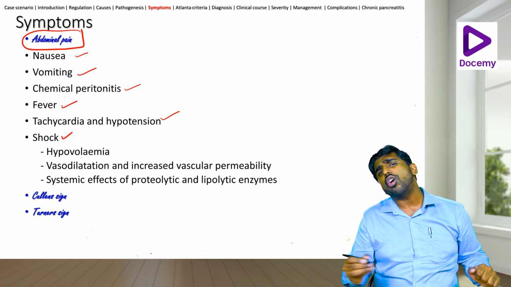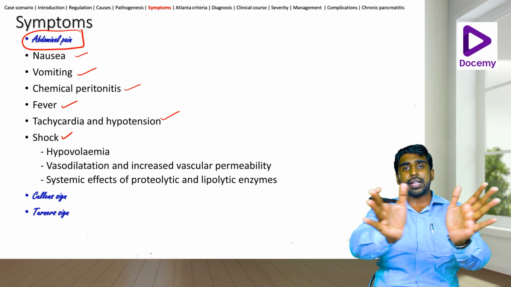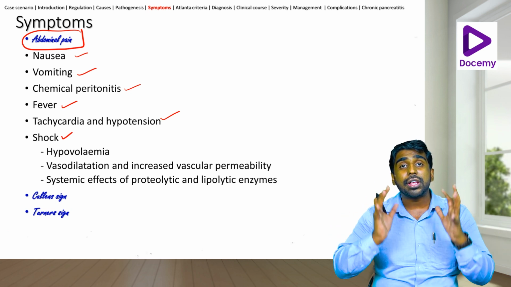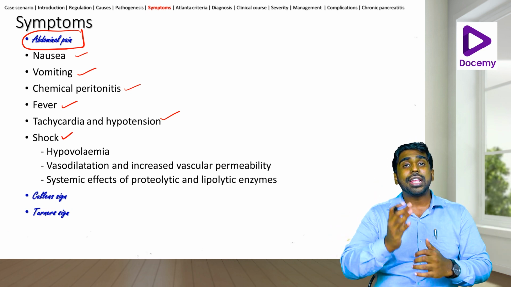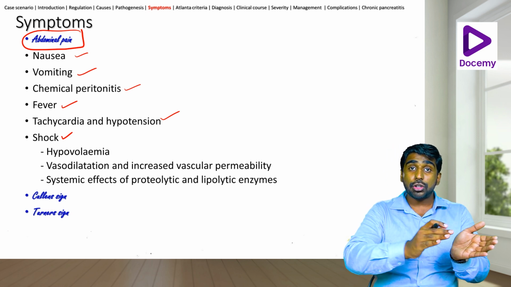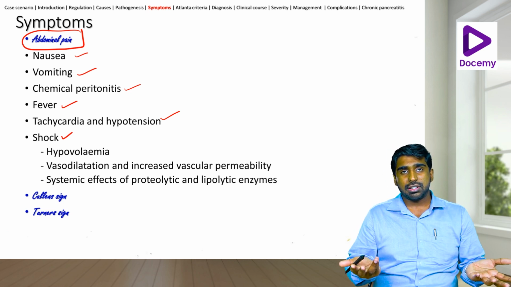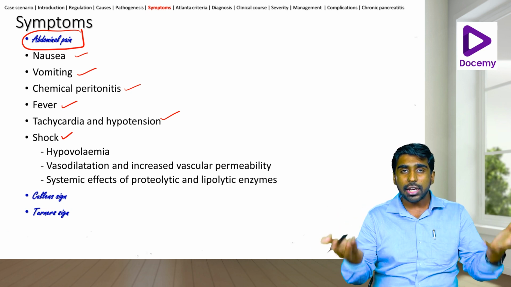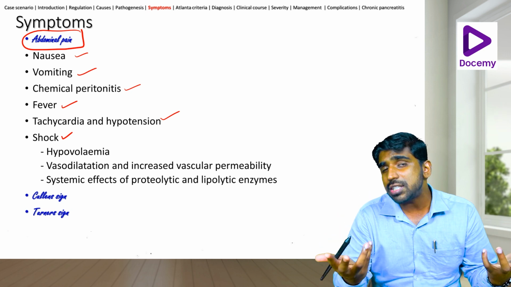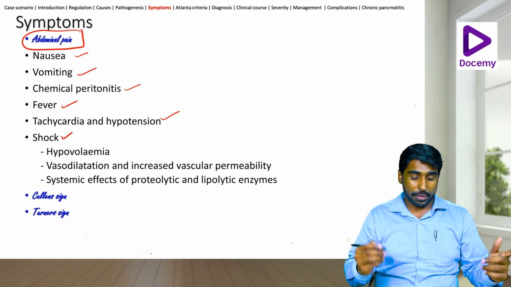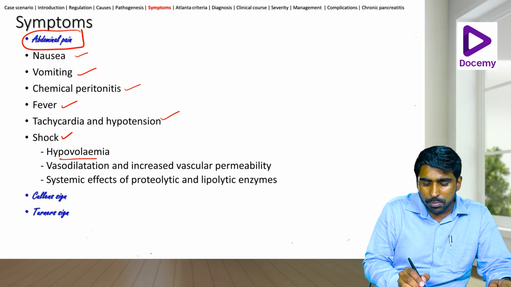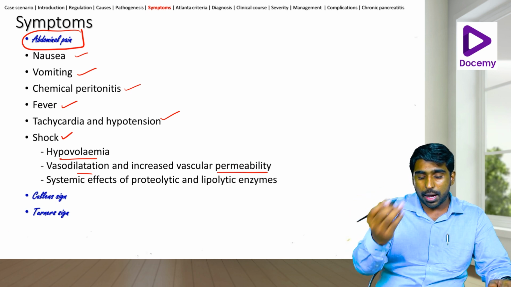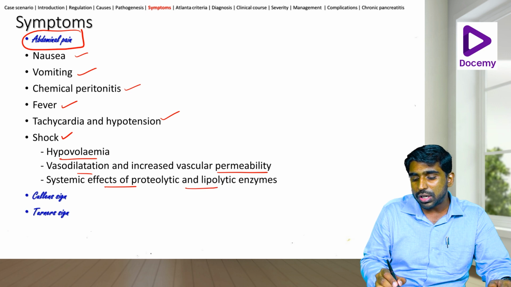Okay. Now why does shock occur in these? I told you cytokines are elaborated, bradykinins are elaborated. So there is an inflammatory response playing out in the body. So there is a shift of fluid into the retroperitoneal space. When there is a shift of fluid into the retroperitoneal space, there is automatically hypotension. That is why fluid management is one of the first things you have to do in a case of pancreatitis. Okay. So hypovolemia, vasodilatation, increased vascular permeability because of the bradykinins, and systemic effects of the proteolytic and the lipolytic enzymes.